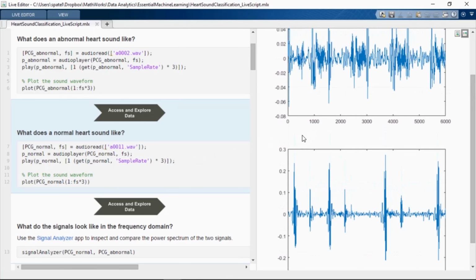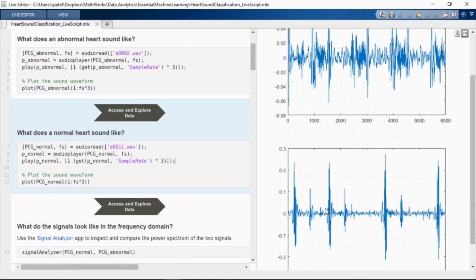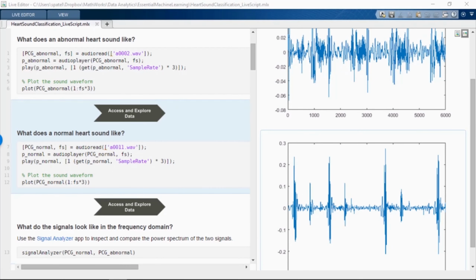While we're not experts, we certainly notice some differences. The abnormal heart seems to have higher frequencies and a noise-like quality in between beats. The normal heart, on the other hand, is more regular with silence between beats. Now we have some idea of what the heart sounds like.